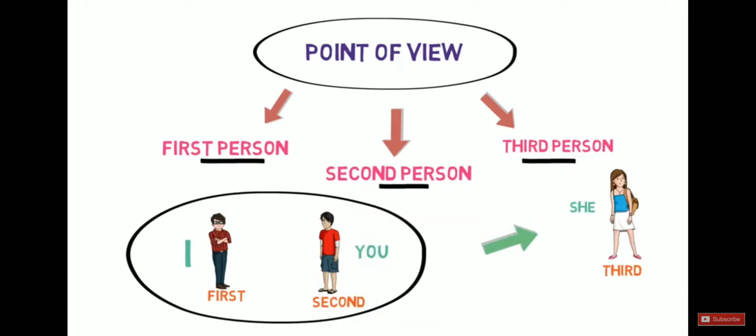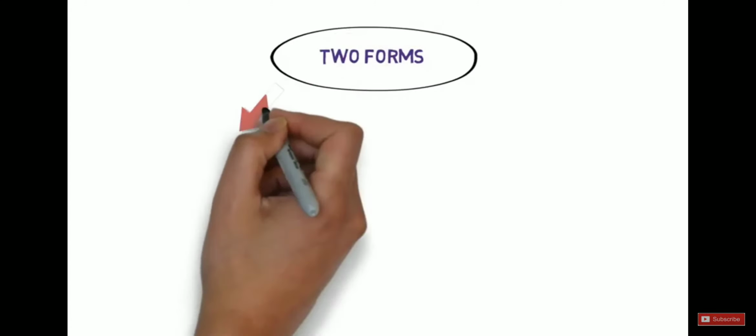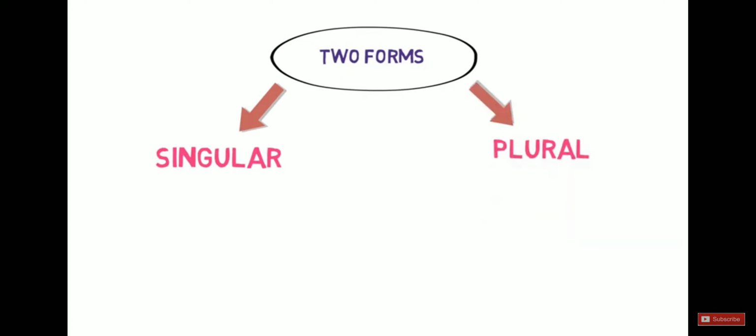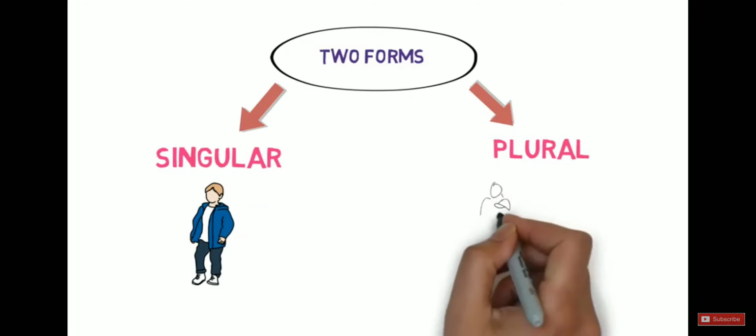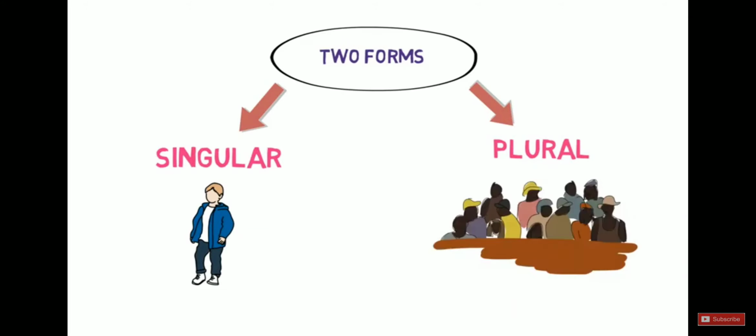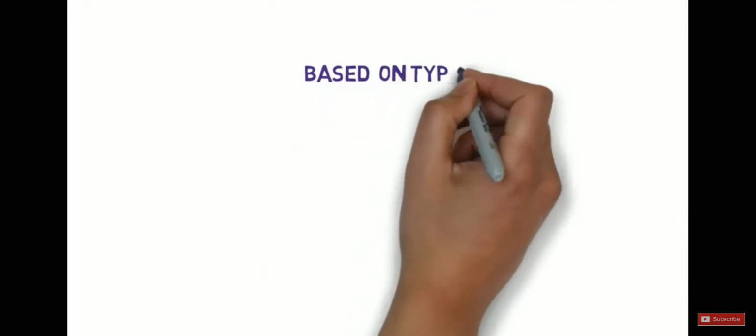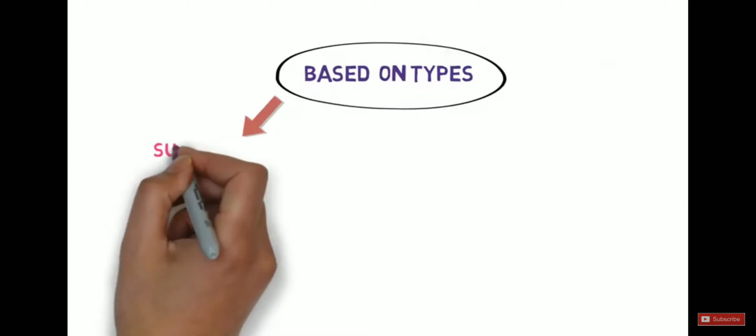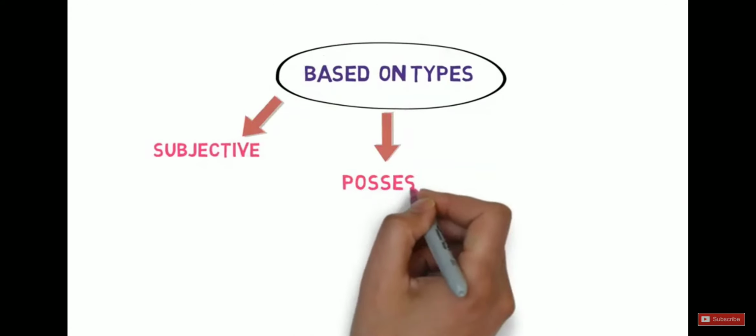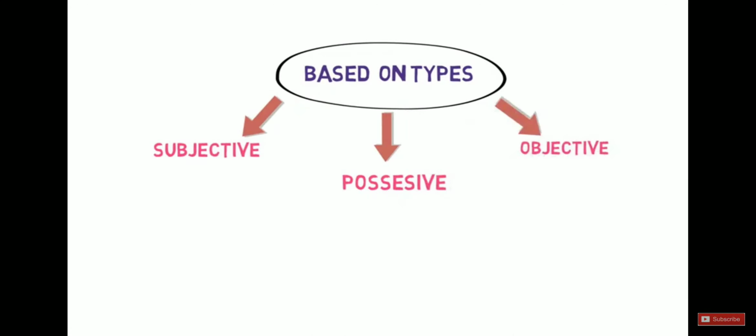Personal pronouns are then divided based on forms. There are 2 forms, singular and plural. Singular is used if we are talking about only one person or thing, and plural is used if we are talking about more than one person or thing. Personal pronouns are further divided into 3 types: subjective, possessive and objective.